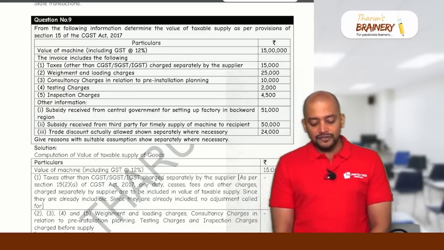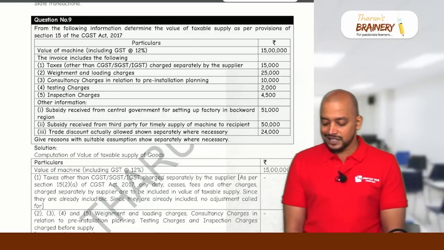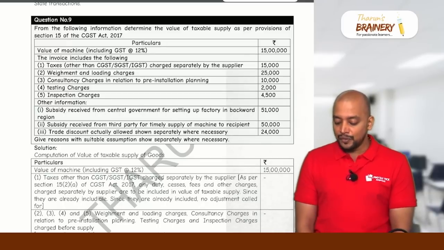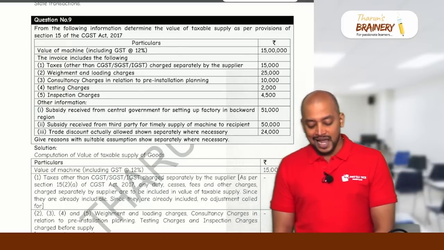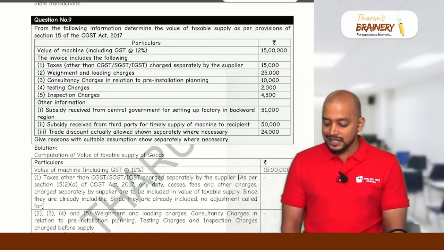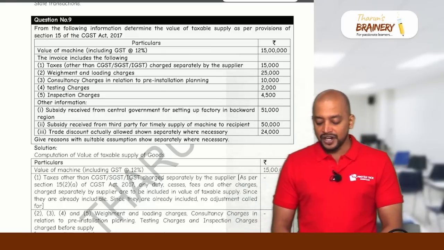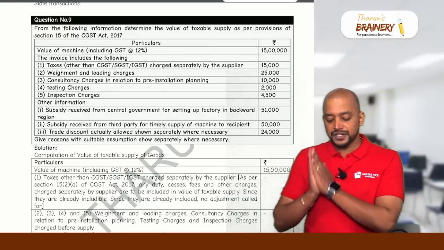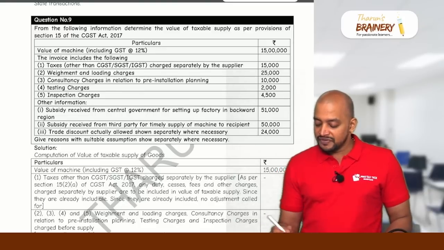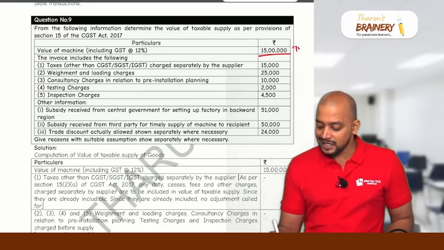Value of machine including GST at 12% is 15 lakhs. So 15 lakhs is the value of the machine. The invoice value includes the following: taxes other than CGST, SGST and IGST charged separately by the supplier, 15,000 rupees. So first we need to take the transaction value. What will be the transaction value? This 15 lakhs will be taken as the transaction value.